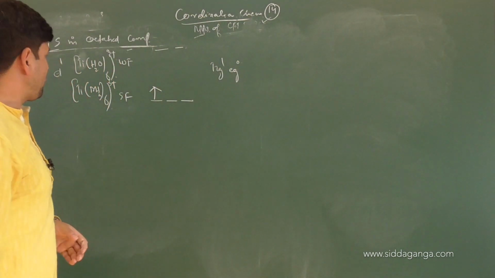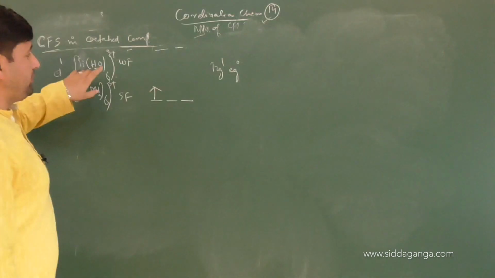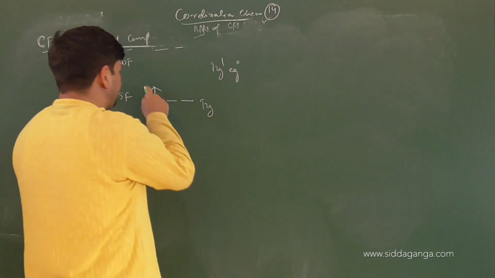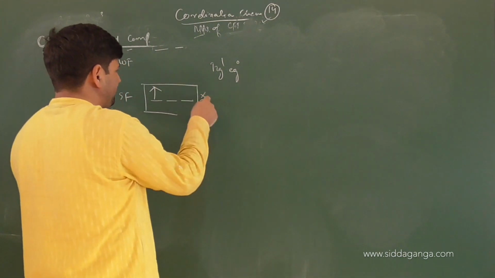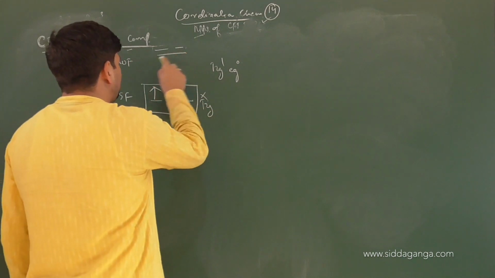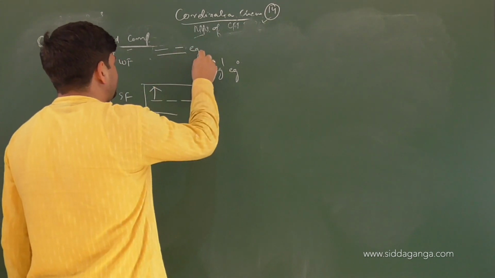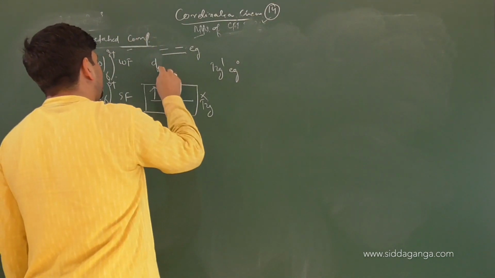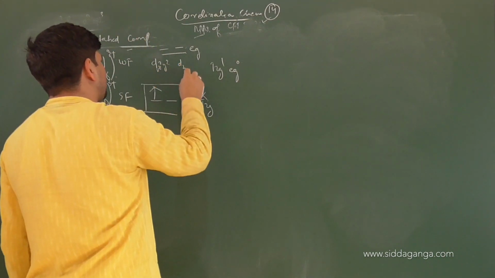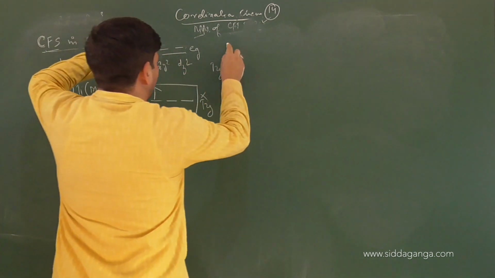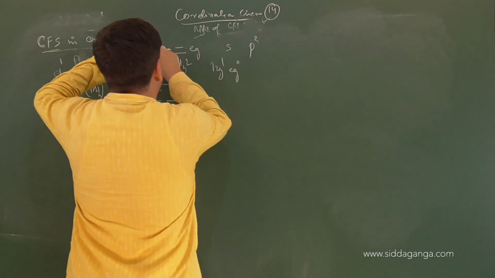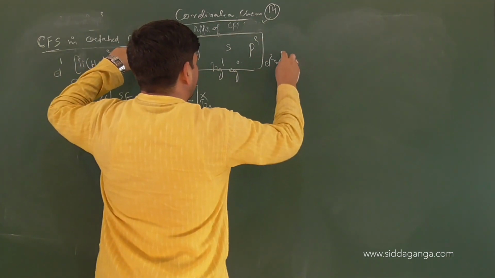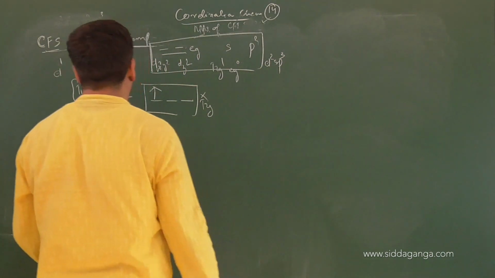Now obviously there are 6 ligands coming for bond formation, 6 orbitals should be provided. These electrons from T2G now cannot be used for hybridization purposes, right? So what will be used will be these 2 orbitals of the EG set, dx square y square and dz square. So 2 from D, 1 from S and 3 from P will be used for hybridization purposes. So hybridization in both cases will be D2sp3 hybridization.